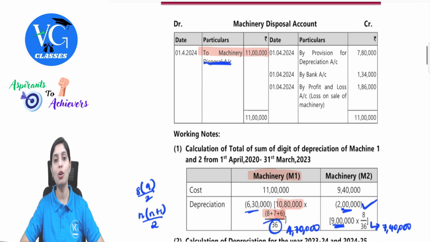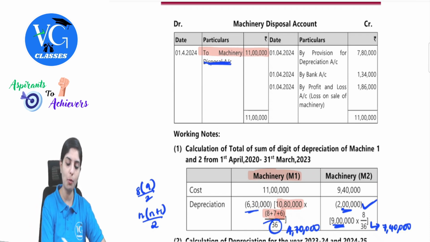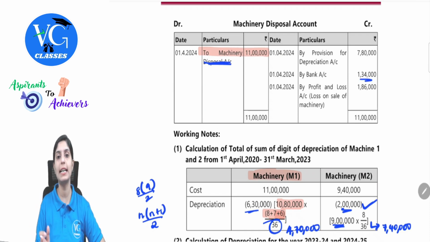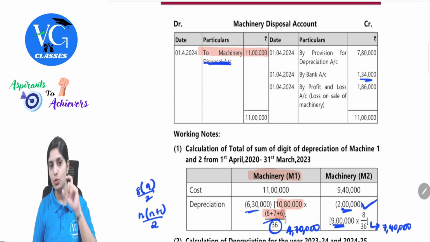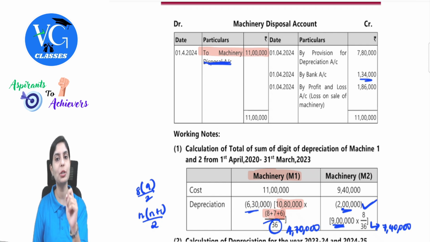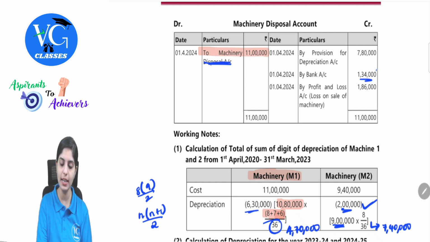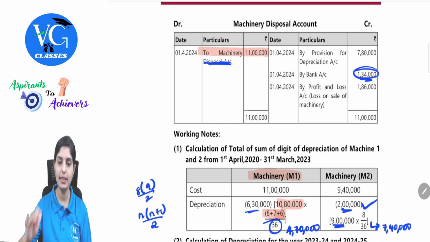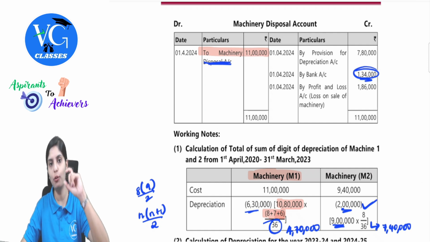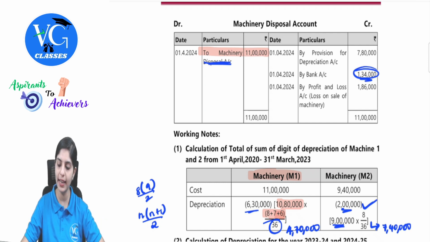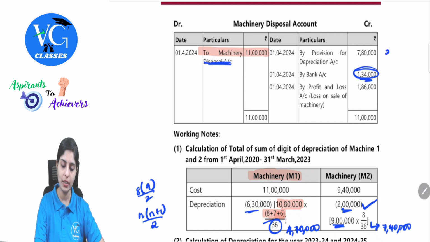Now there is an auction money which is worth, how much are we getting? 1 lakh 34,000. What is the entry? Bank account debit to machinery disposal. So whatever we are getting as 1 lakh 34. Understand, find the calculated book value. 11 lakh was the cost minus total depreciation before it was auctioned, which was 7 lakh 80. The value of machinery standing on this date is 3 lakh 20,000.